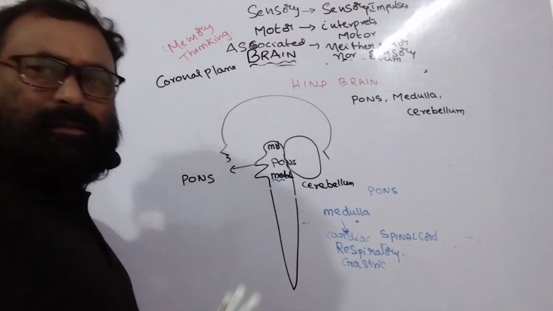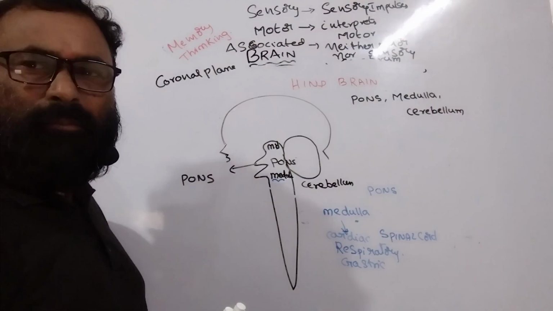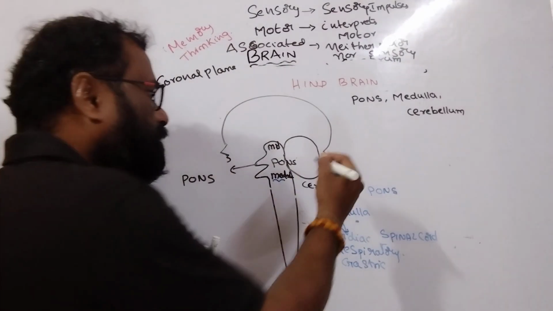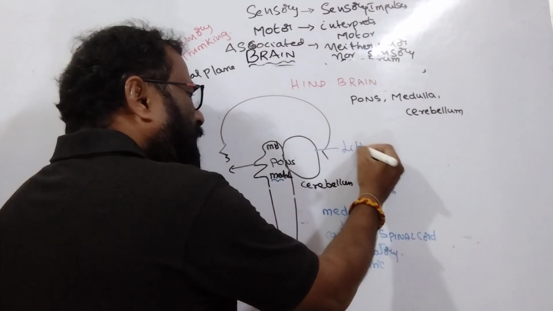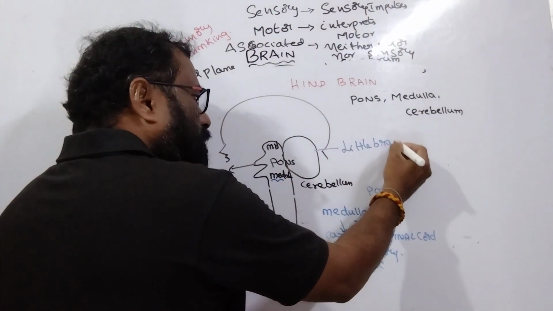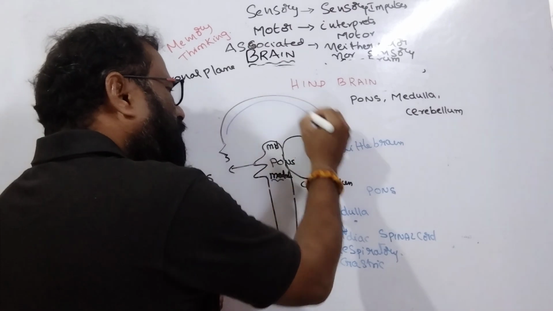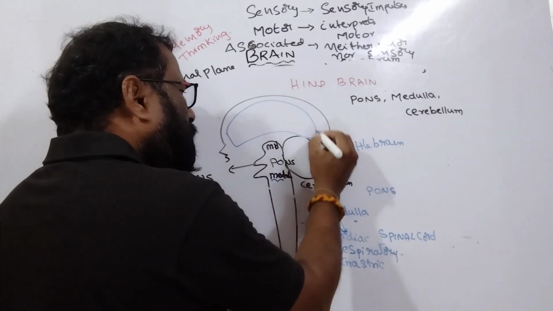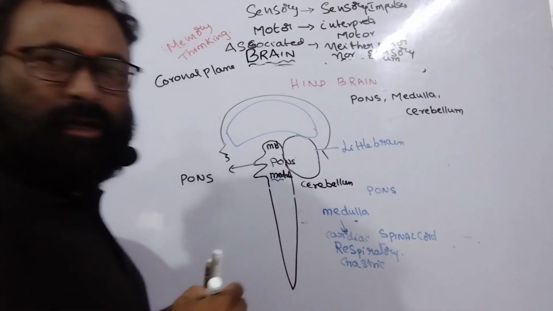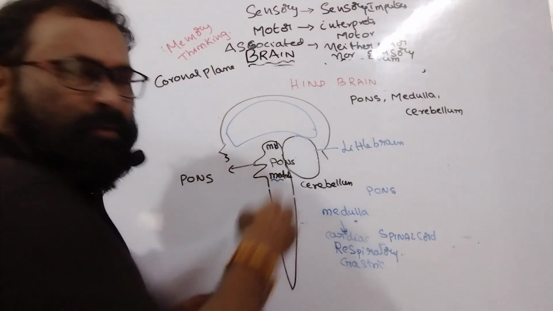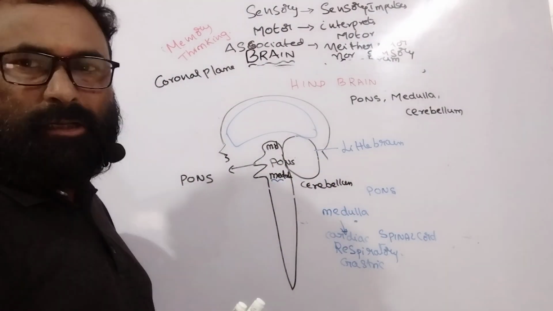And go for cerebellum. Cerebellum is said to be the little brain. This is the cerebrum. This is the transverse fissure. Cerebrum is interconnected with the cerebellum by the transverse fissure.